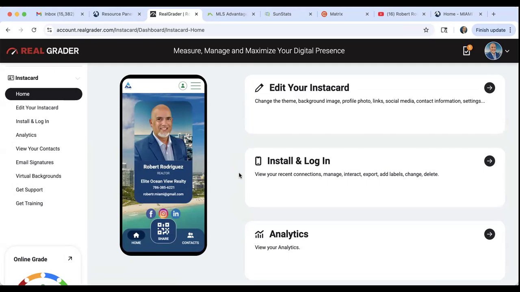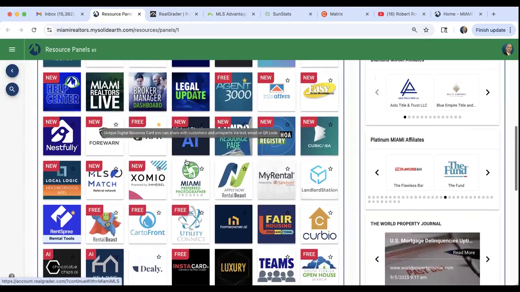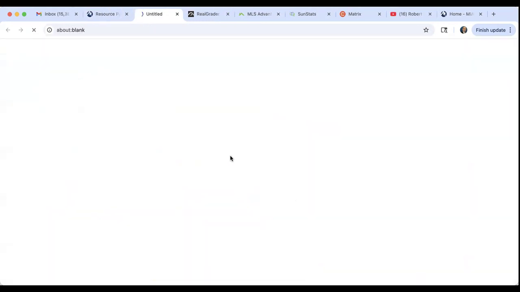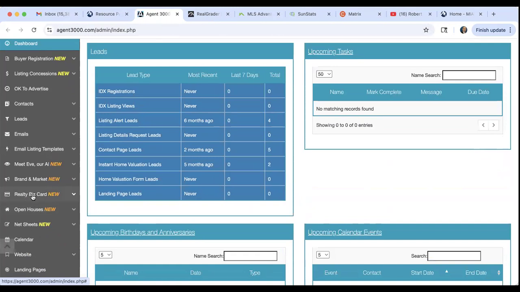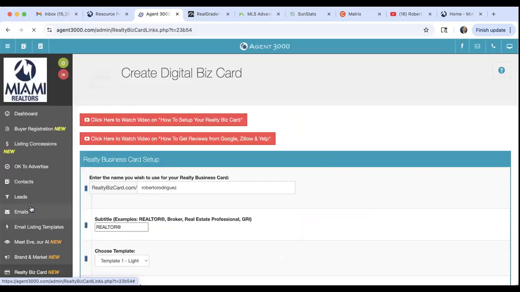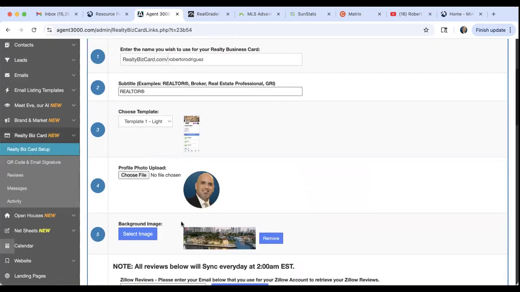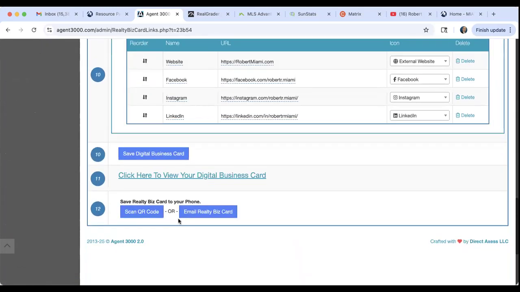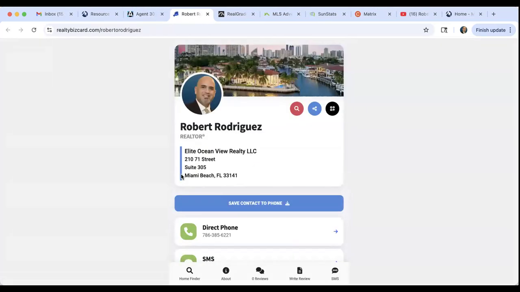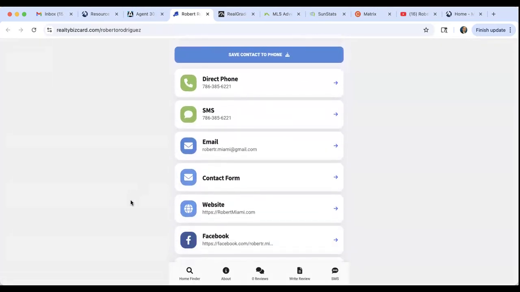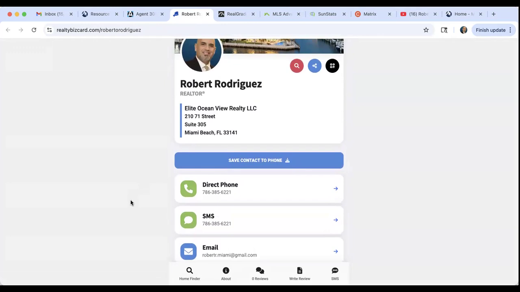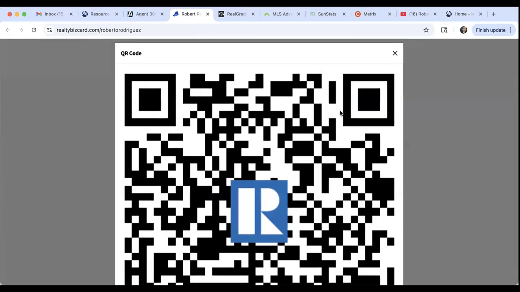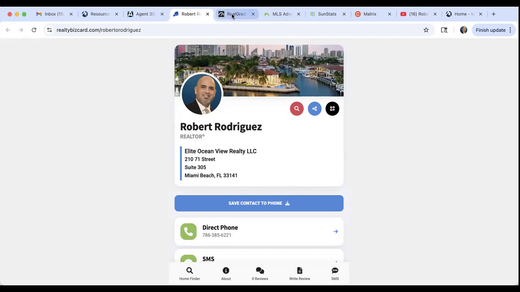All right. Agent 3000 has the same. So when you go into Agent 3000, take a quick look at Realty Biz card right here, and you can set up your Realty Biz card. And here's mine. I'm going to give you a quick preview of my Realty Biz card. Click here to view it. And this is my Agent 3000 digital card, how it shows on my phone. This is exactly how it shows on my phone. They can open the QR code, scan it as well. So you got Instacard and you have the one from Agent 3000.